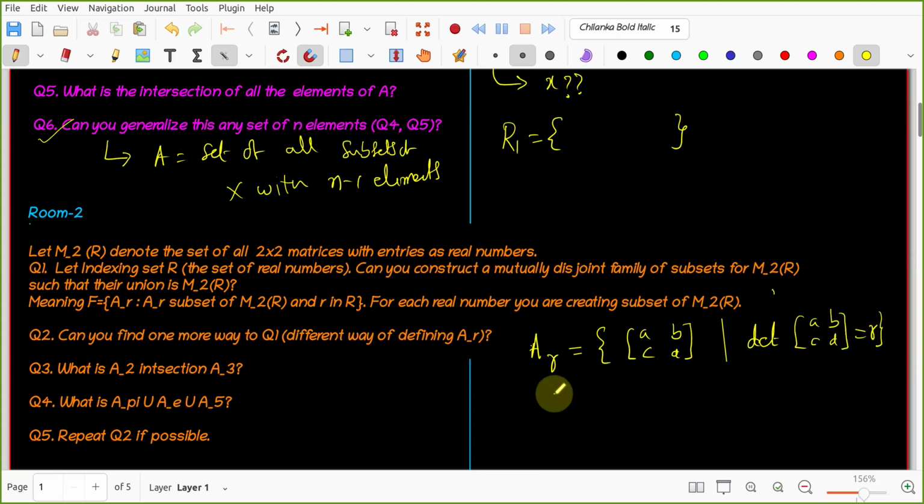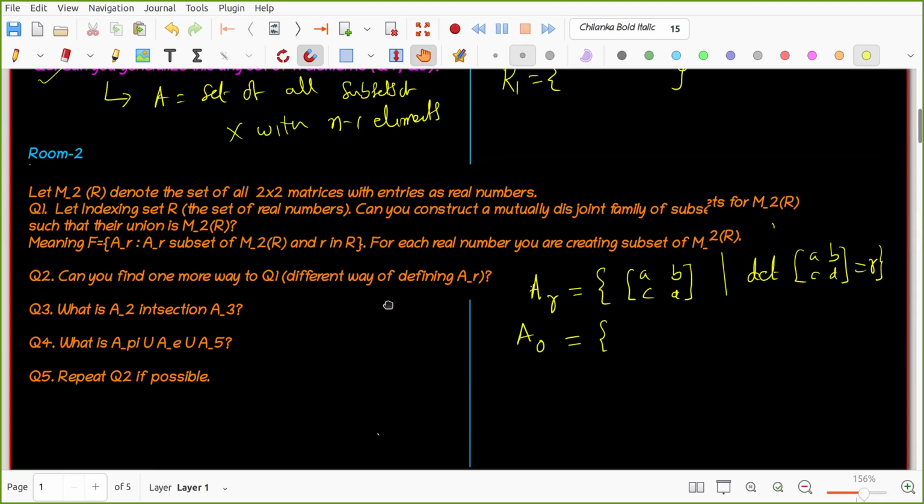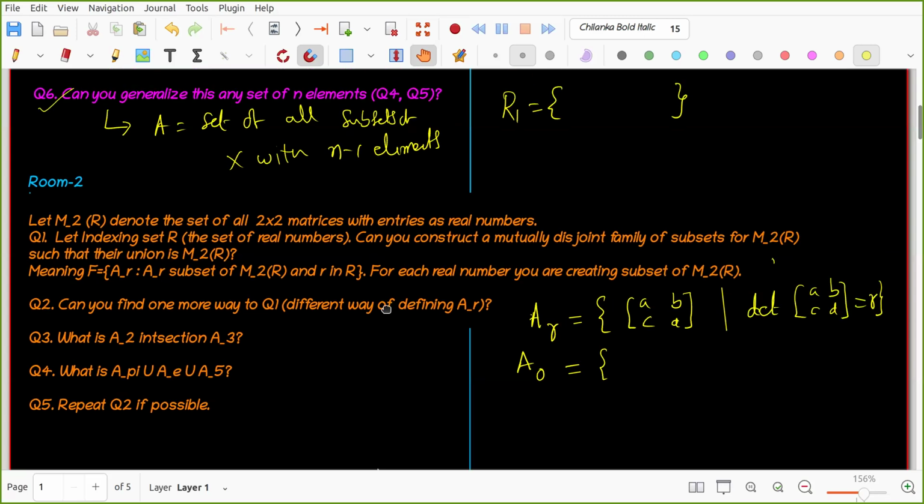So what is A0? Somebody else, Nidhi, can you call one person from your room? For getting this question, my roommates helped me. This is not my answer actually. That is okay, roommates, okay. Can you call one person? Jasmine. What is A0? Can you call one person? They will explain.